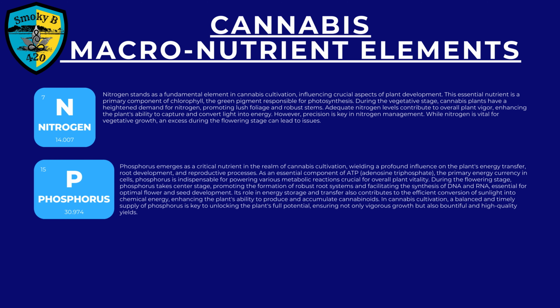Second is phosphorus. Phosphorus emerges as a critical nutrient in the realm of cannabis cultivation, wielding a profound influence on the plant's energy transfer, root development, and reproductive processes. As an essential component of ATP, or adenosine triphosphate, the primary energy currency in cells, phosphorus is indispensable for powering various metabolic reactions crucial for overall plant vitality.